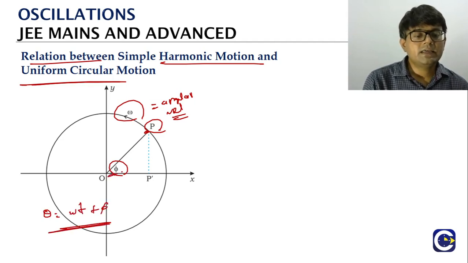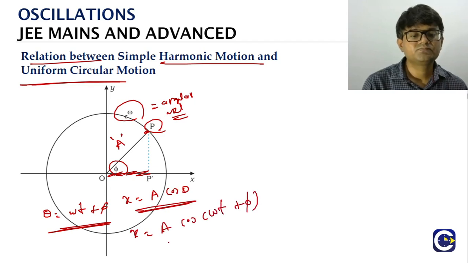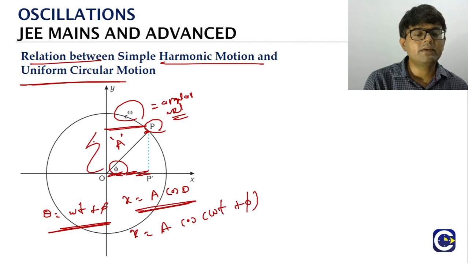So here the x coordinate of the particle location will be given by what? If a is the radius of the circle, a cos theta, which is what? A cos(omega t plus phi). The y coordinate will be given by what? A sin theta, which is what? A sin(omega t plus phi).